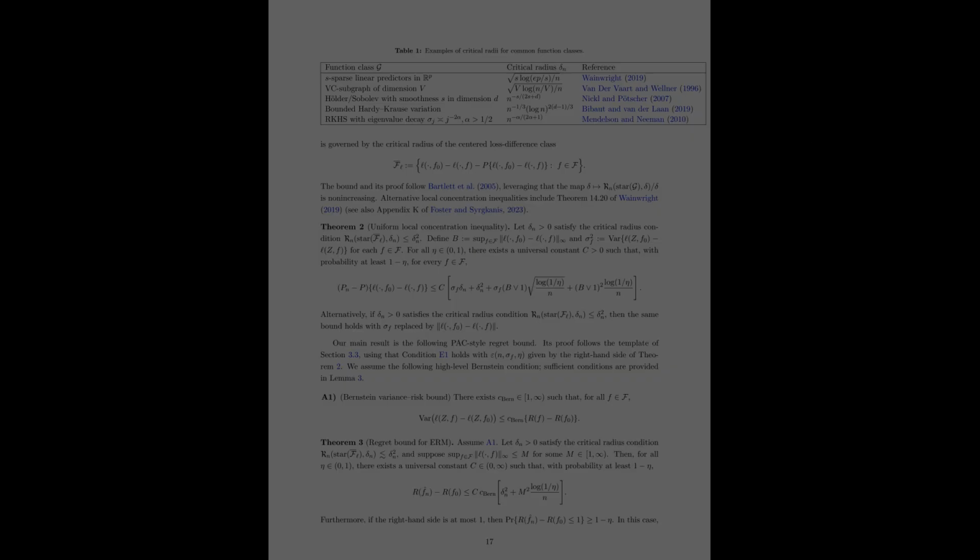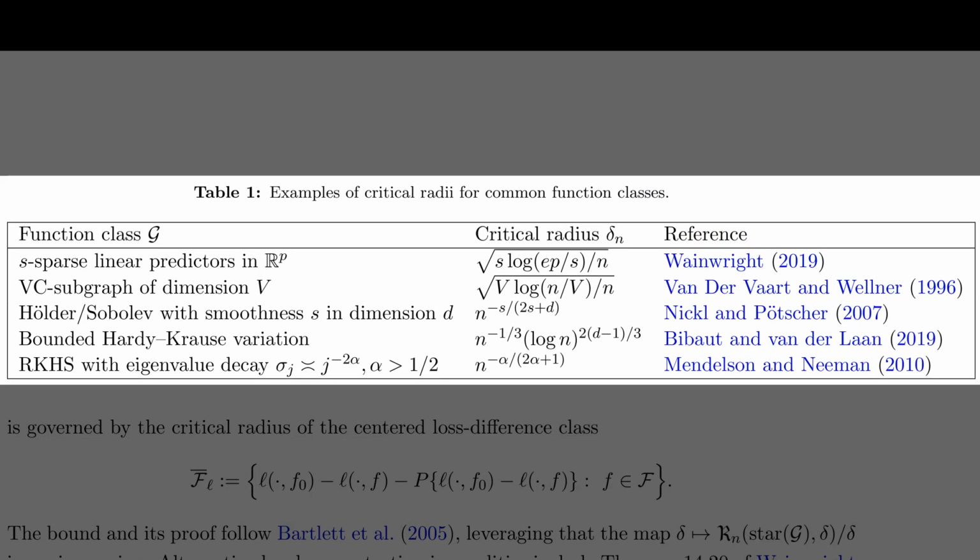problems. Alright, to make that theoretical framework concrete, Table 1 lists the critical radii for several standard function classes. Recall that this radius, delta n, essentially determines how fast the error drops as the dataset grows. The first row highlights S-sparse linear predictors, showing a rate that depends on the sparsity S. Moving down, we see entries for VC subgraphs and smooth Sobolev functions, which confirms that this modular recipe recovers the correct, established rates for these diverse settings.